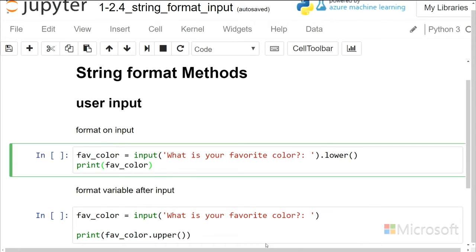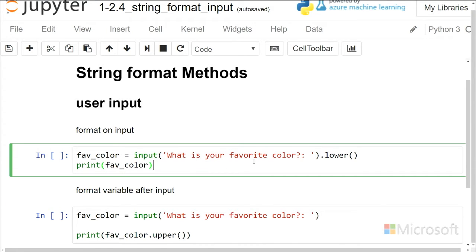And so this is a choice. This is formatting on input. So right at the input statement, you just use the dot lower to invoke the method because input will return a string, and so you can use the dot lower on a string. So this really is a string right here after input returns whatever we put in there.